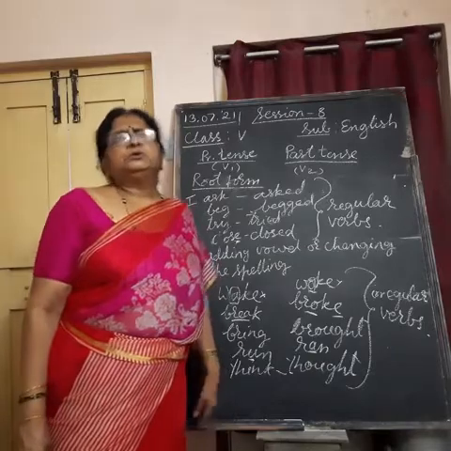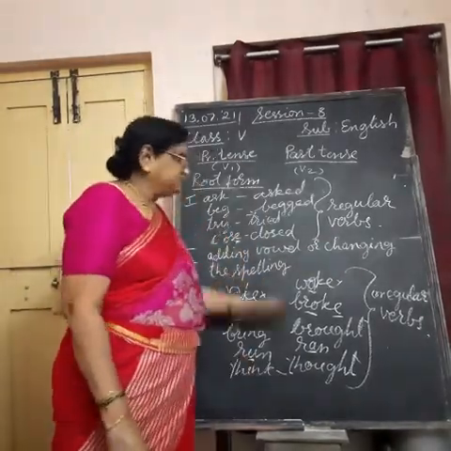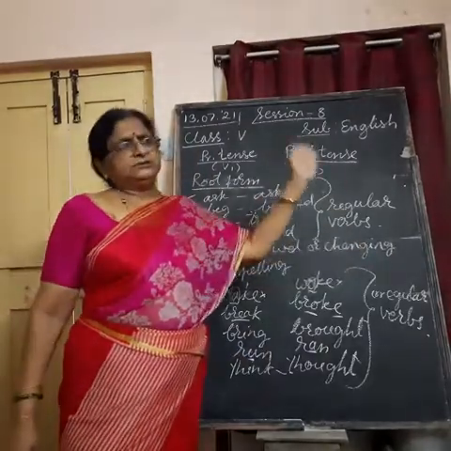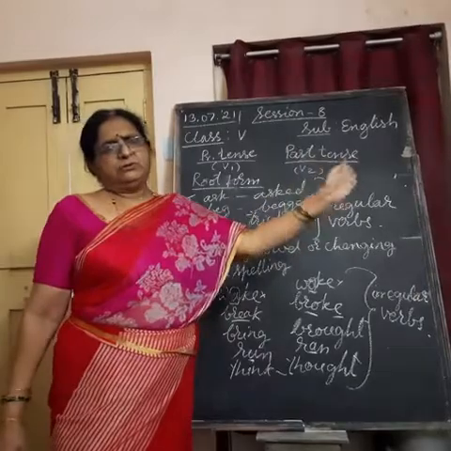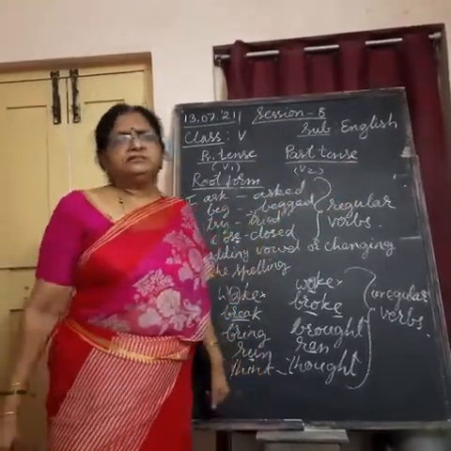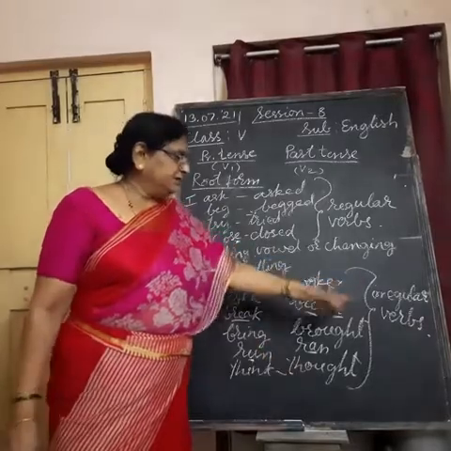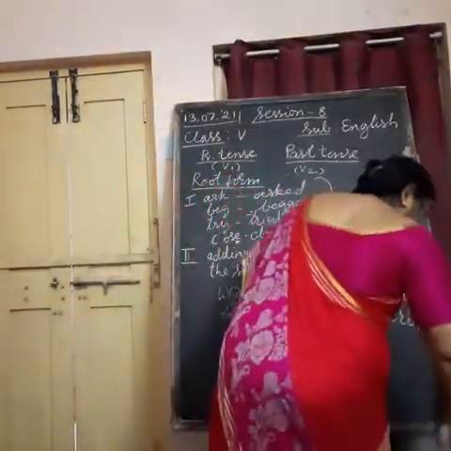Understand? So on, such things. So, such verbs for which you change the vowels which give the sound, and even completely change the spelling, are called irregular verbs.